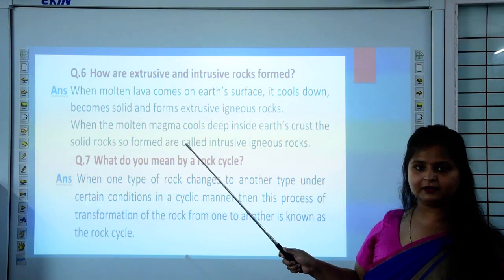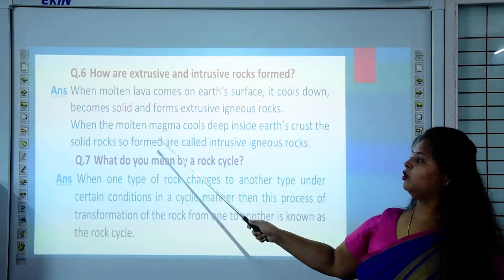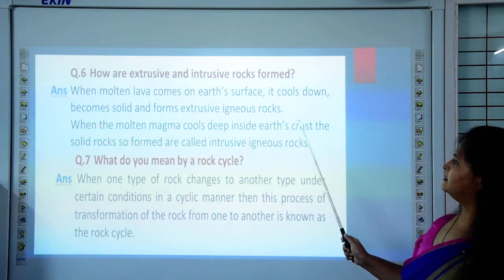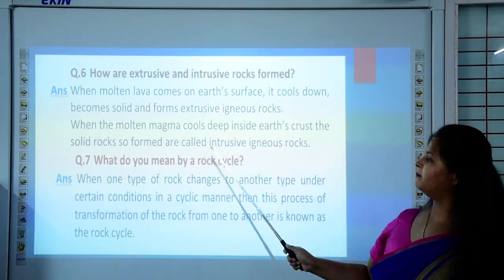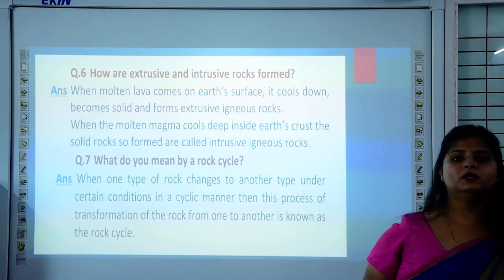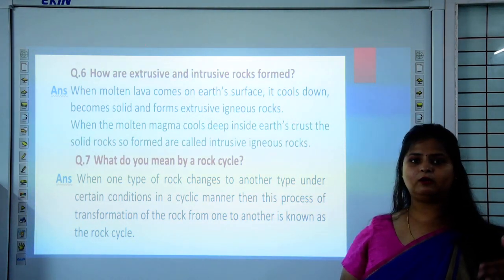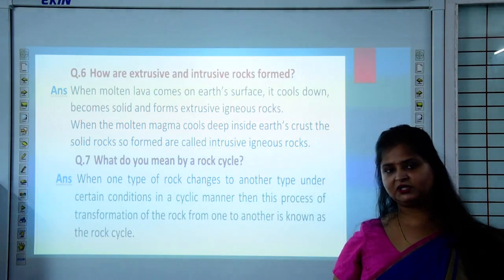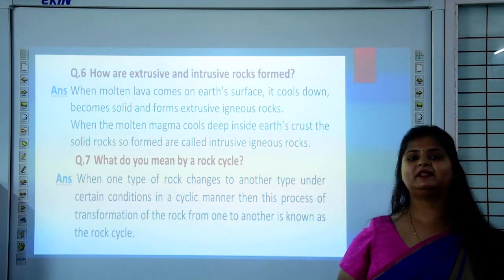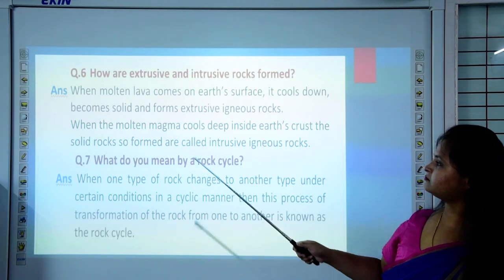Extrusive means exterior. When the molten magma cools deep inside the Earth's crust, the solid rocks so formed are called intrusive igneous rocks. So rocks formed outside the Earth's surface are extrusive, and rocks formed inside the Earth's surface are intrusive.